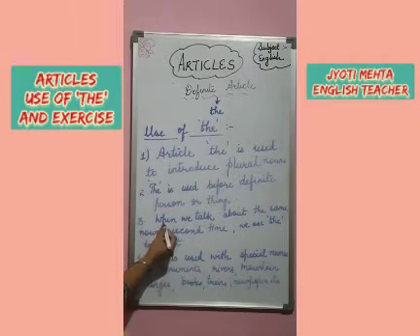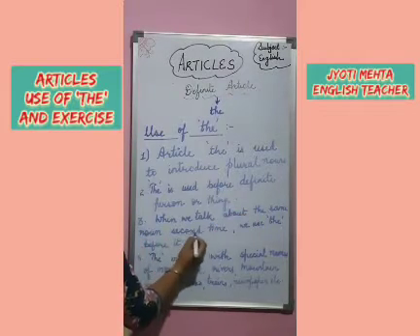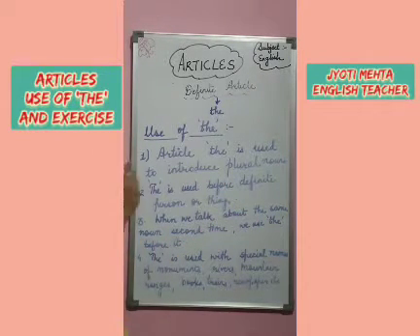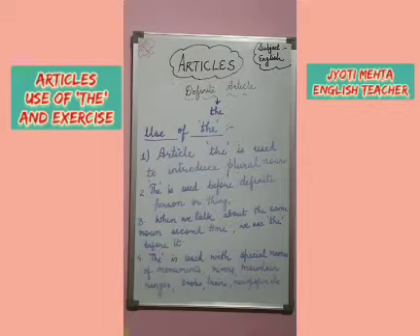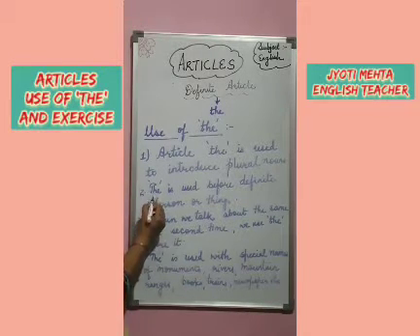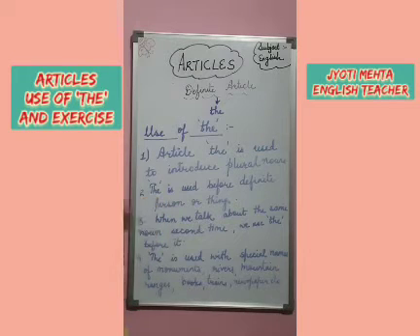Okay. Next is when we talk about the same noun a second time. Like this is a flower. The flower is red. So in the first sentence I have used a flower. In the next sentence, when the word flower is repeated, I have used the before it. The flower is red.